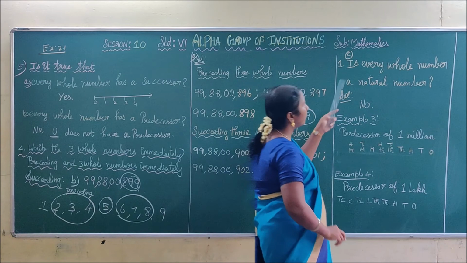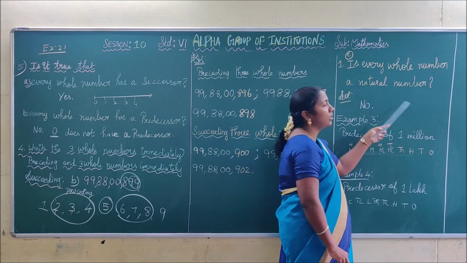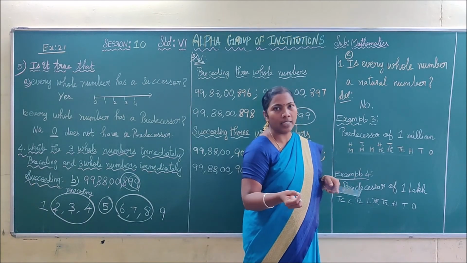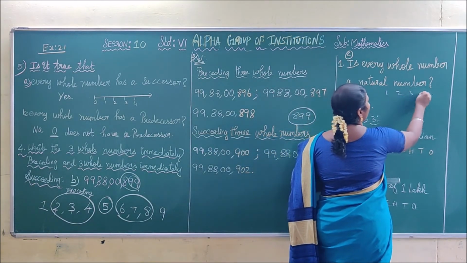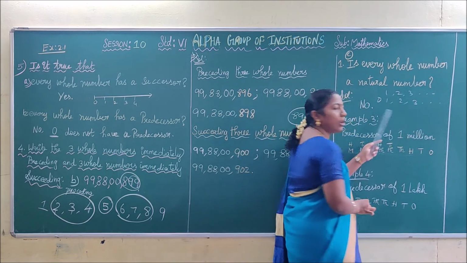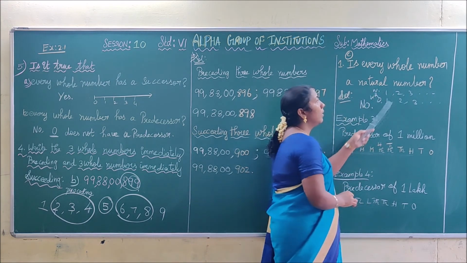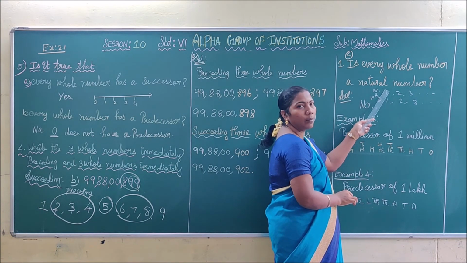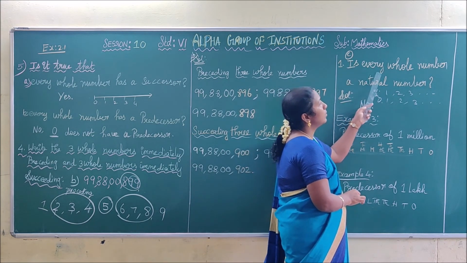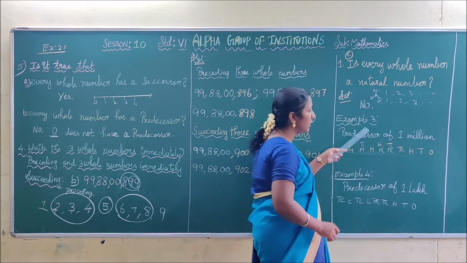And see here, this is the first sum and subtraction. C: every whole number is a natural number. What they are asking is, is every whole number a natural number? We know 1, 2, 3 etc. are natural numbers, and 0, 1, 2, 3 etc. are whole numbers. See here, children, this is whole number and this is natural number. Here 1 is a whole number, and it is also a natural number, but 0 is not a natural number. So we can say no, every whole number is not a natural number, because natural numbers do not have 0. Okay, this is your homework, children.